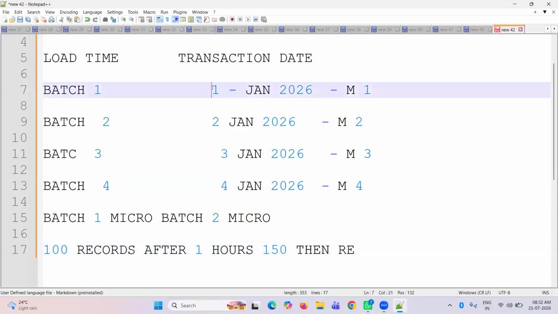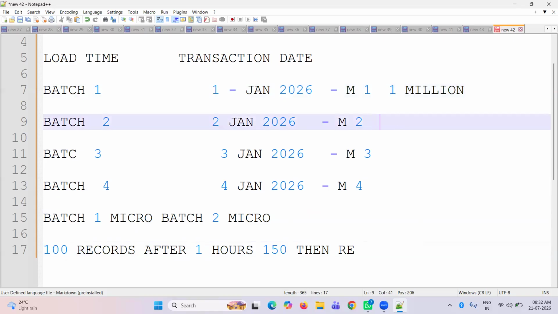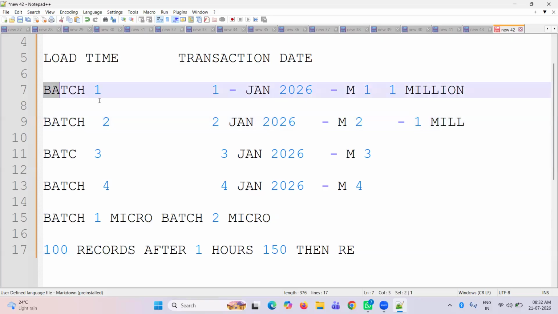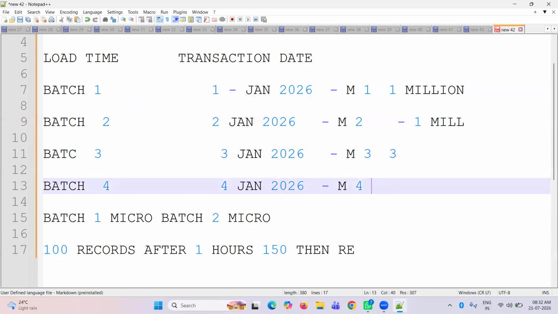Suppose partitions 1, 2, 3, 4. In partition 1 we have 1 million records, and the next one also has 1 million. If all are in the same partition, first I loaded 1 million, second I loaded another million, third and fourth the same. Now these four are in the same micro partition. When you run select star from table where account ID 721, it will scan all records, totally 4 million records. It means it will take time and cost.